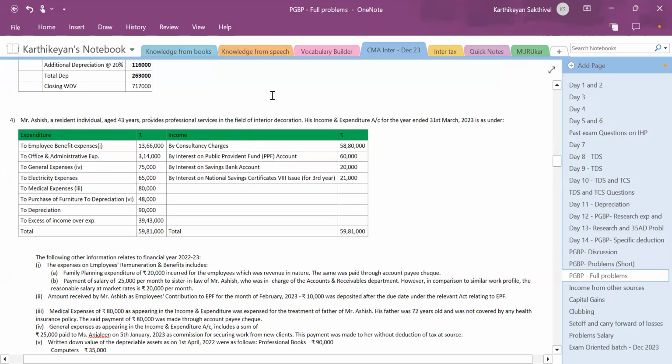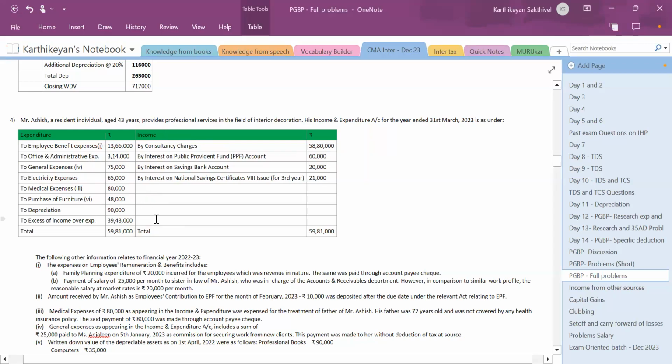Mr. Ashish, a resident individual aged 43 years, provides professional services in the field of interior decoration. His income and expenditure account for the year ended 31st March 2023 is as under. Expenditure: employee benefit expenses 13,66,000; office and admin expenses 3,14,000; general expenses 75,000; electricity expenses 65,000; medical expenses 80,000; purchase of furniture 48,000; depreciation 90,000; excess of income over expenditure 39,43,000.